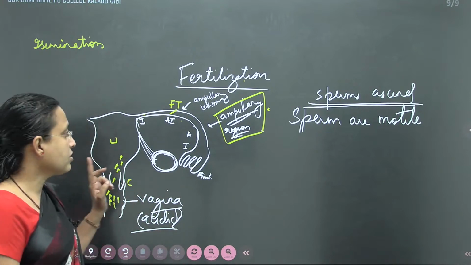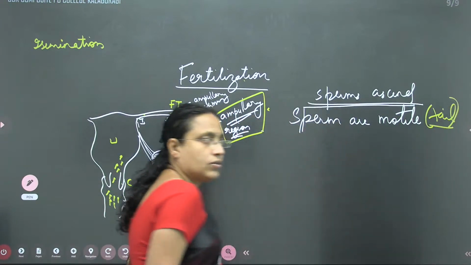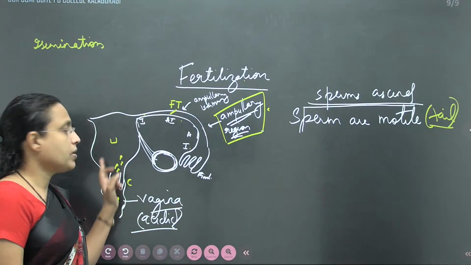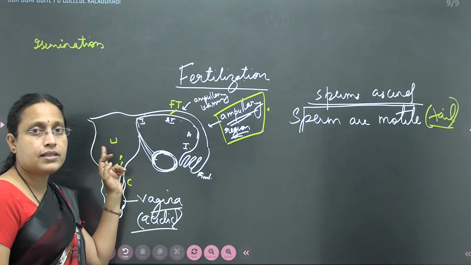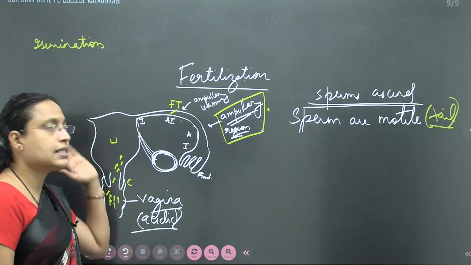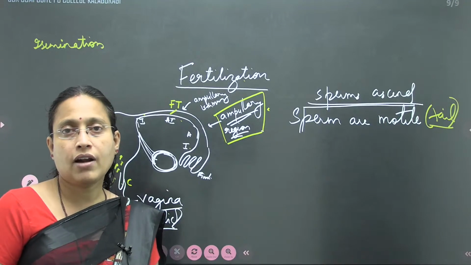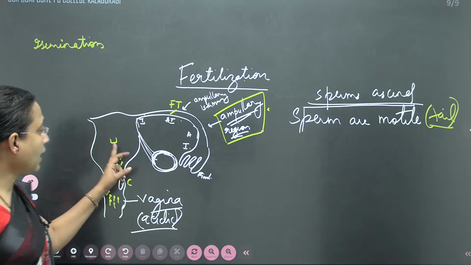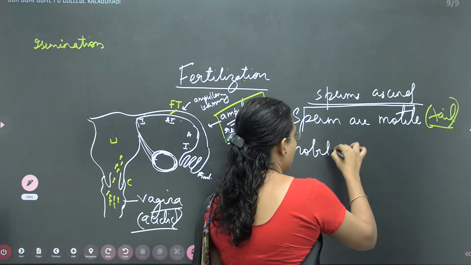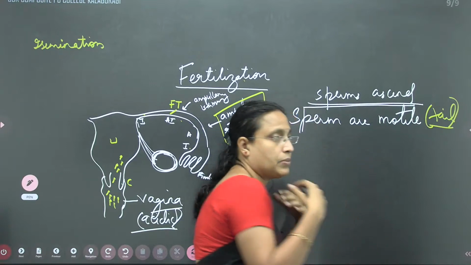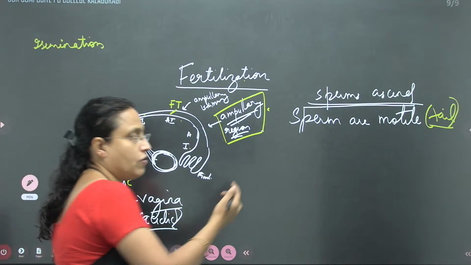Sperms are motile because they have a tail. That you all know. They're flagellated. They have a tail, so they are able to move. So as the sperms move up or ascend, they are engulfed. At the same time, how is their motility supported? Their motility is also supported by contraction of smooth muscles in the uterus. So the sperm's movement is sustained by smooth muscle contraction of the uterus.